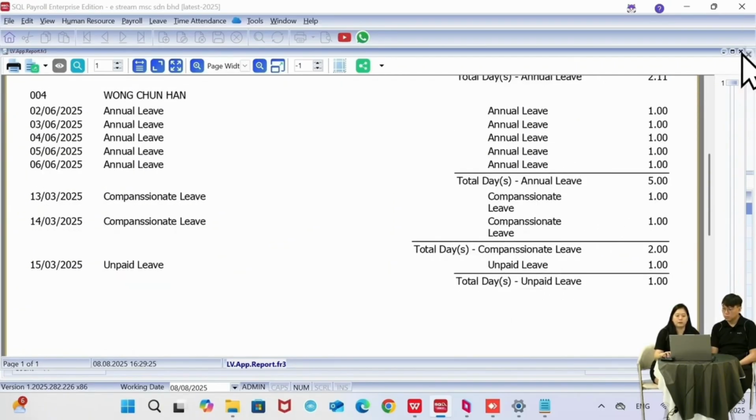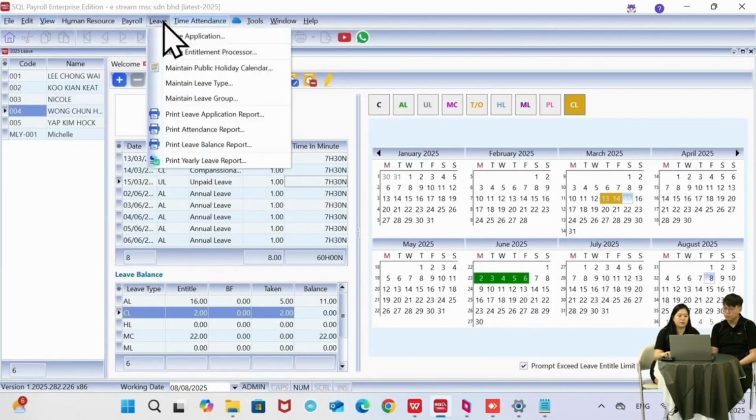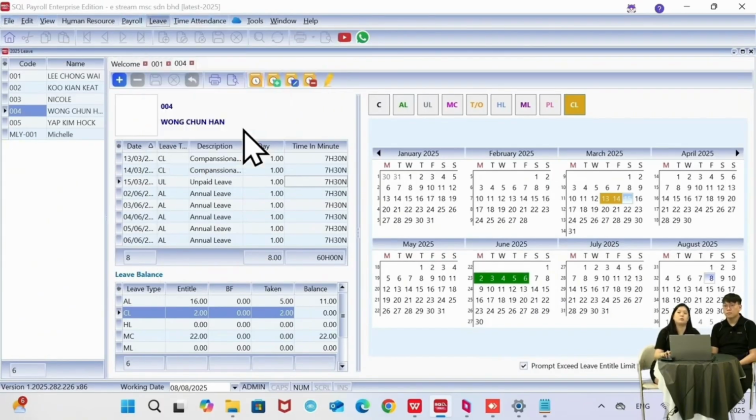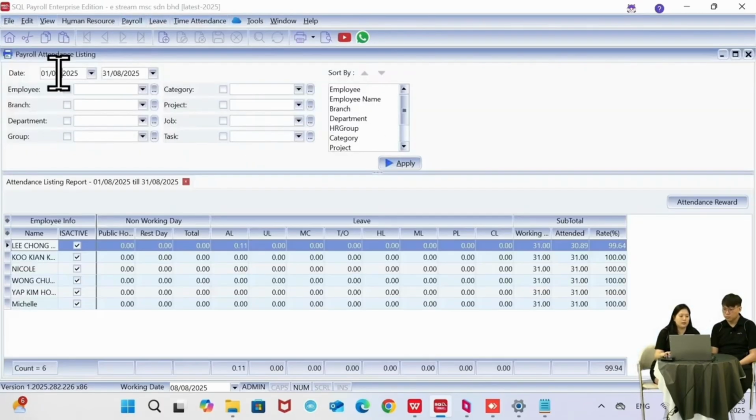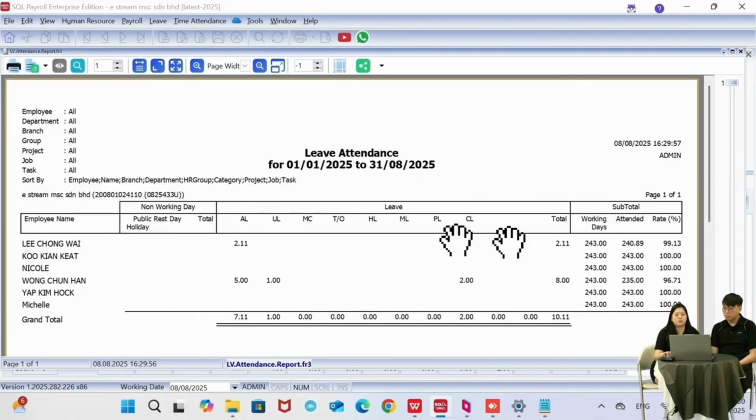And then other than this one, we also have the leave attendance report. Okay, same thing, I just filter a longer date period. And then when I preview, right, it just shows you the attendance of the employee. Let's say one year is how many days, they attended how many days, to determine your attendance rate over here, the percentage over here.